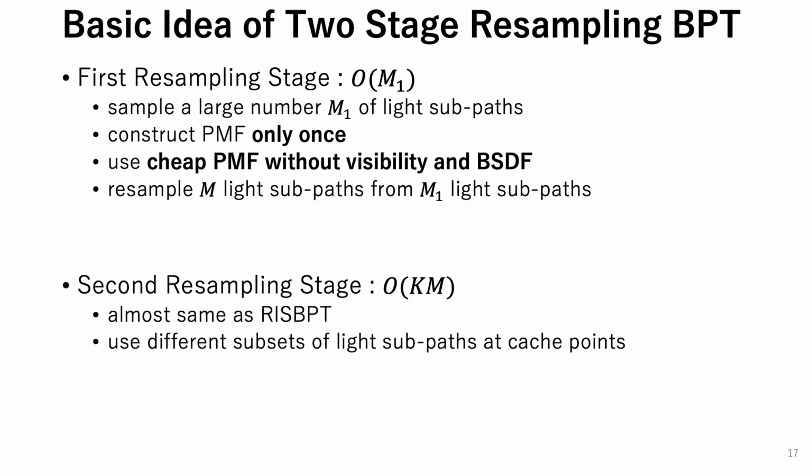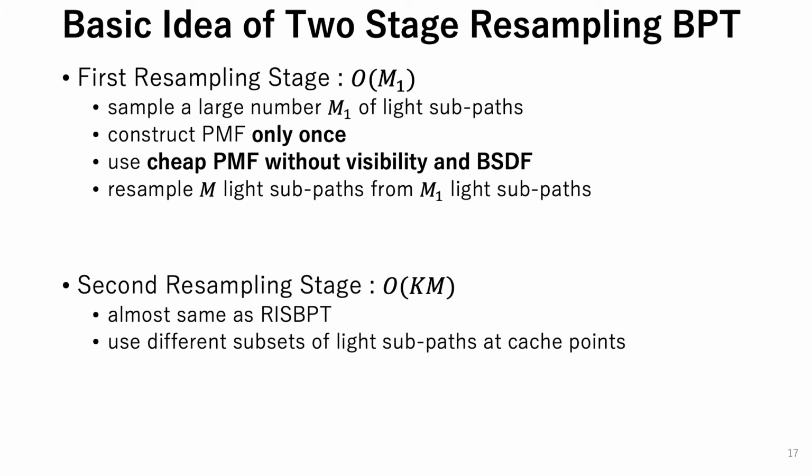To handle a large number of light subpaths, we propose a two-stage resampling method for BPT. In the first resampling stage, we sample a large number of light subpaths, M1. To increase the number of light subpaths, M1, without increasing the computational cost, we construct the PMF only once in the scene, resulting in reducing the computational cost from order k M1 to order M1. In addition, we evaluate a cheap PMF without the visibilities and BSDFs.